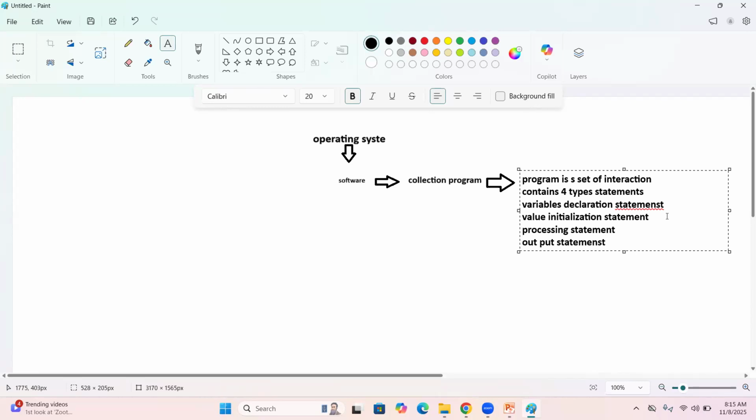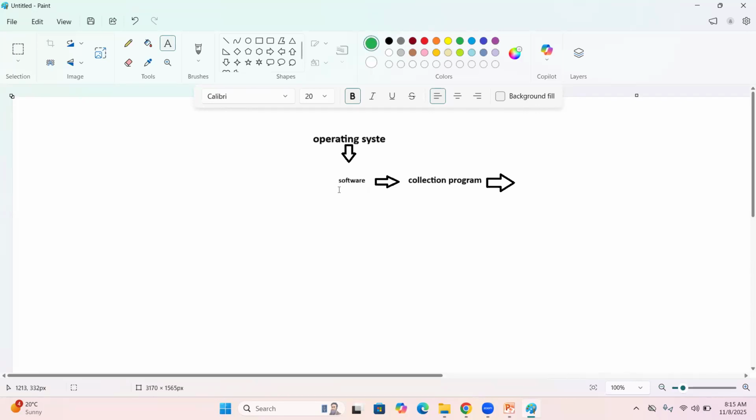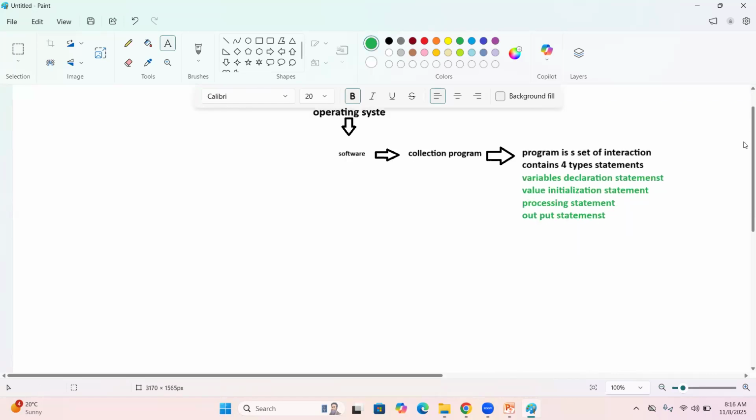According to our requirement, we can write multiple variable declaration statements and multiple value initialization statements. Processing means addition, subtraction, if condition, looping, everything we can write in our processing statement. The last one is output statements. So every program contains these four types of statements. Finally, guys, software is a collection of programs. Program is nothing but a set of instructions. See, sir, how to write these instructions?